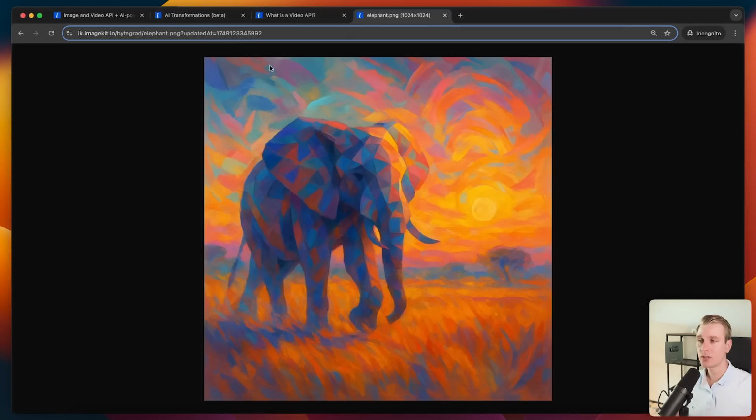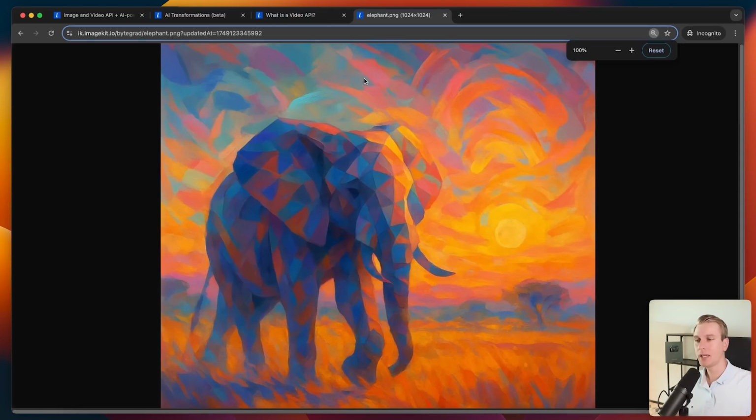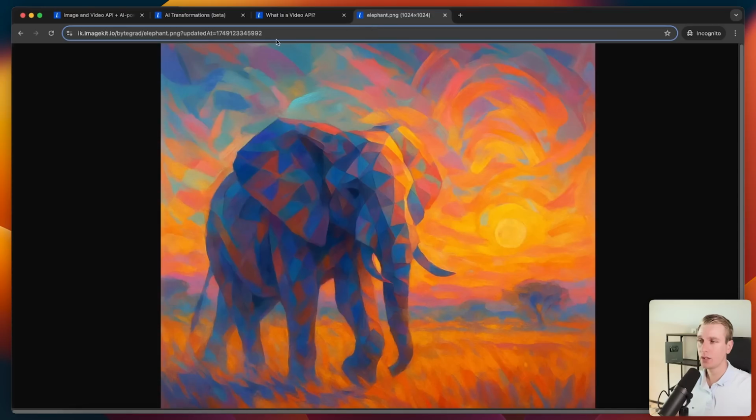But what I actually also want to show you is that we can transform this image further. Your users will go to your website and web apps on different devices with different internet speed. If we only have one big image, essentially, that's not going to be optimal, right? Because on a mobile phone, I don't need to load such a big image. I can load a smaller image. So we can optimize it even further by creating essentially derivative versions of this image or video if you have video. And actually, it's super easy to do because you just change the URL.